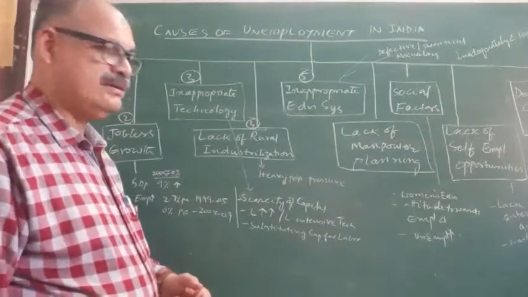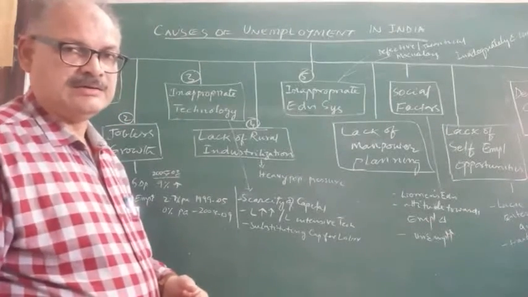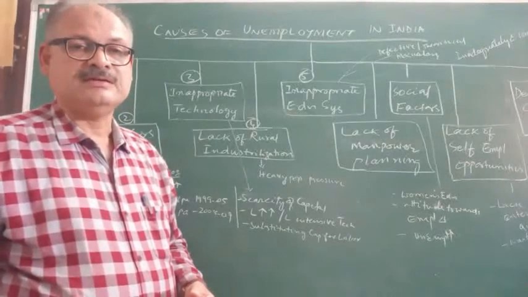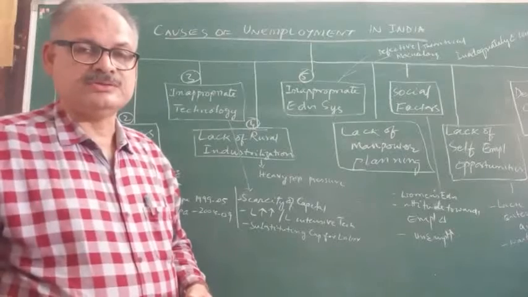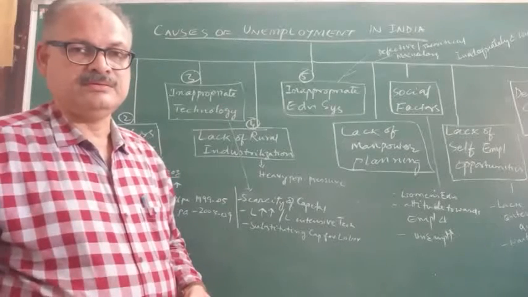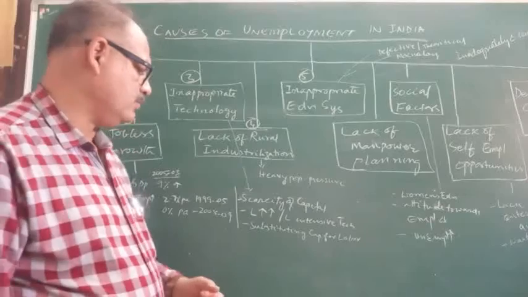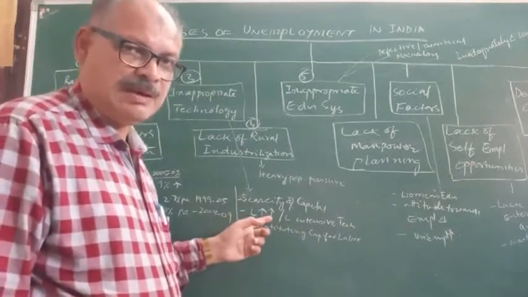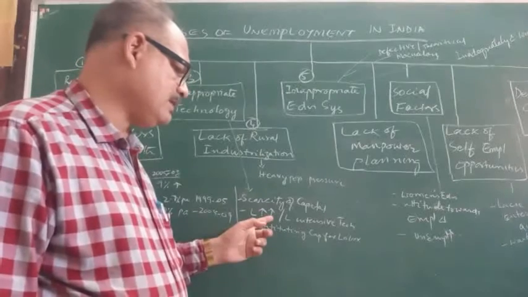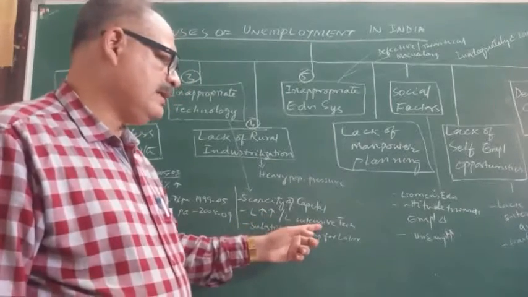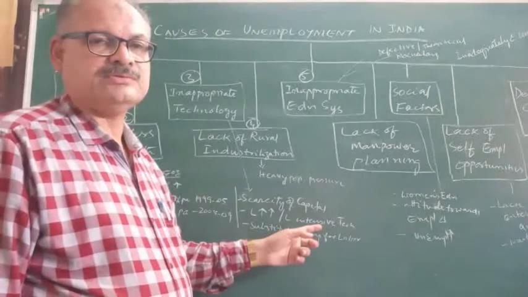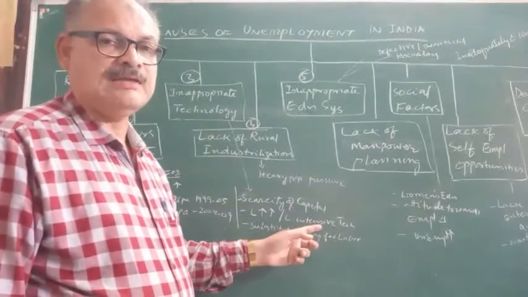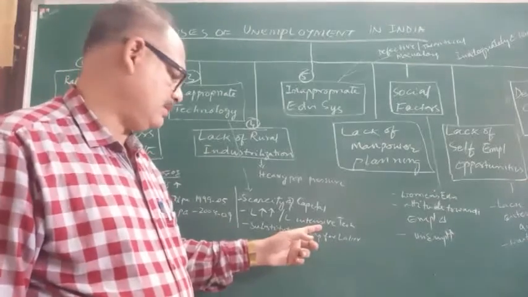When this was happening, there was no dearth of investment. But capital intensive techniques of production are being adopted from 1992. So labor is increasing with the rising population, but labor intensive techniques are not being used. Capital intensive techniques are being used. That's why the unemployment problem rose to the maximum level.